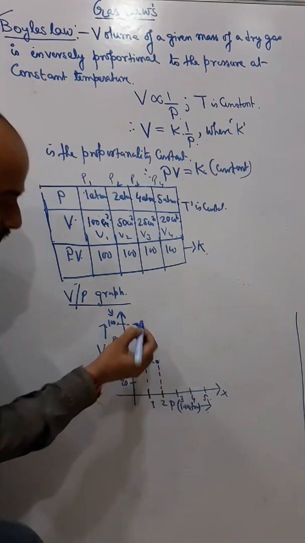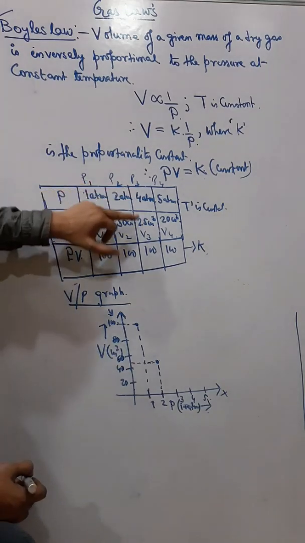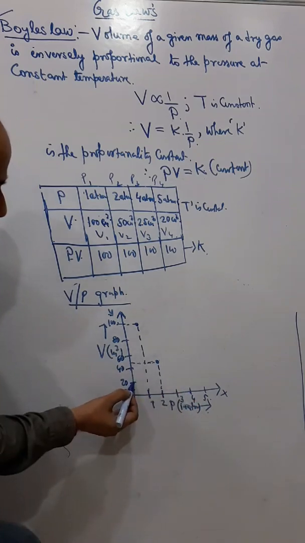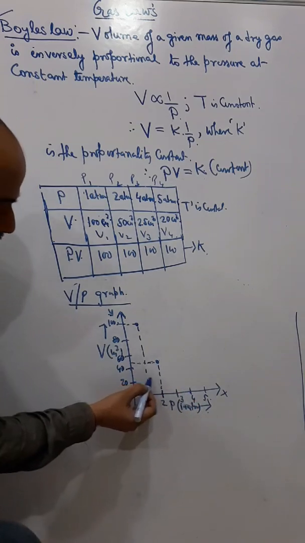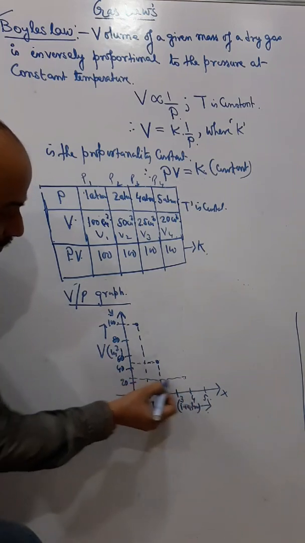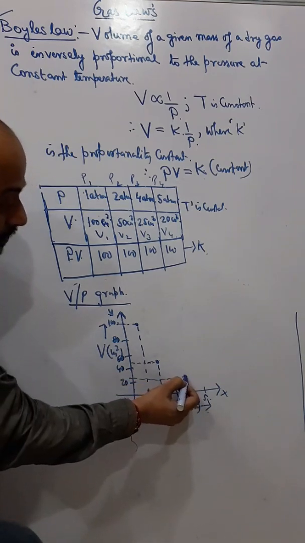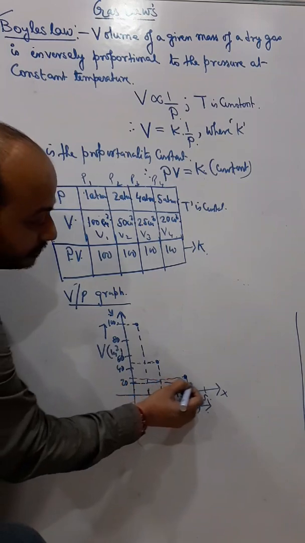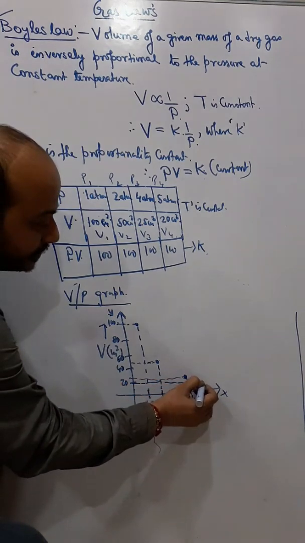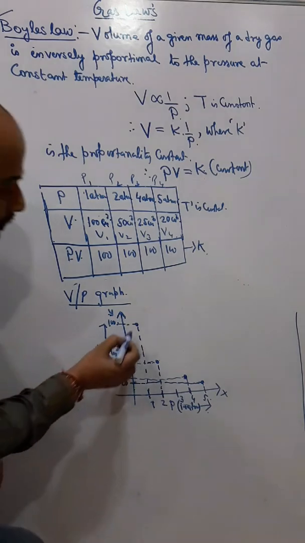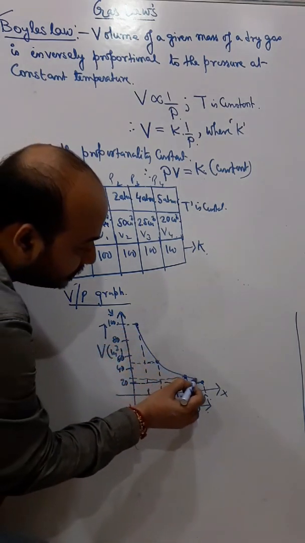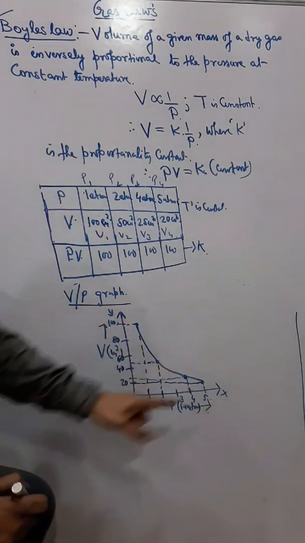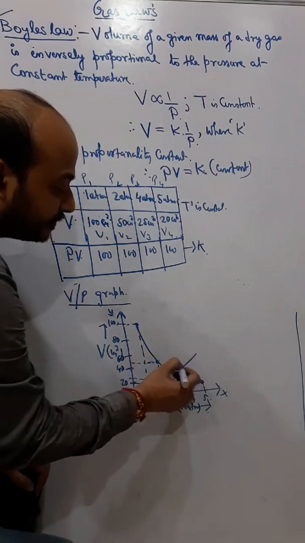At 4 atm the volume is 25, so between 20 and 30, suppose this is 25. And at 5 atm the volume is 20. Now if I join these dots, I get a curve, and this we say is a hyperbolic curve, a hyperbola.